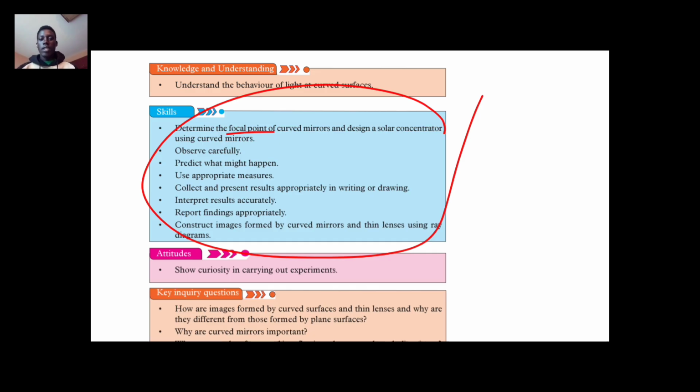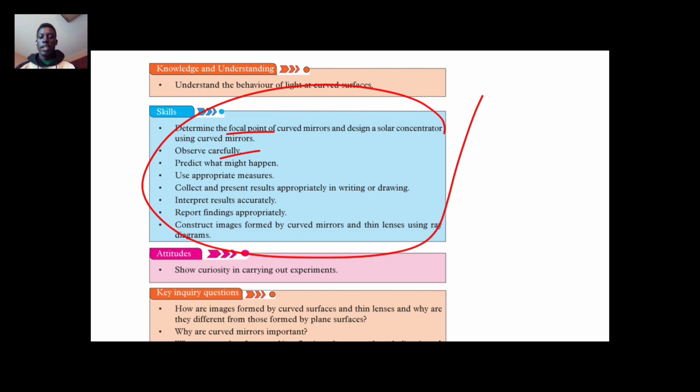The other skill that you need to have here is observational skills: how to observe when you are carrying out the experiment, and have a careful prediction of the outcomes of the experiment.